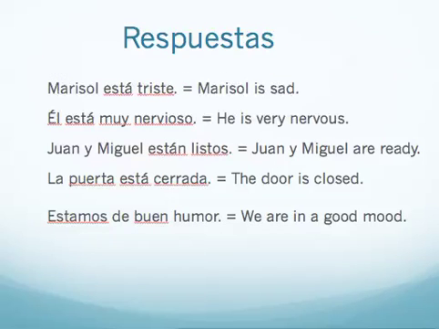Respuestas, and here are the answers. Marisol está triste. Él está muy nervioso. Juan y Miguel están listos. La puerta está cerrada. Estamos de buen humor.